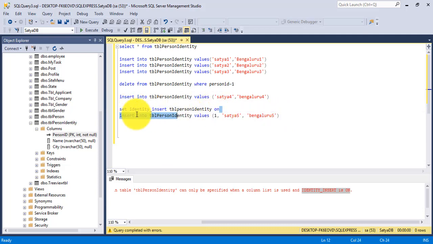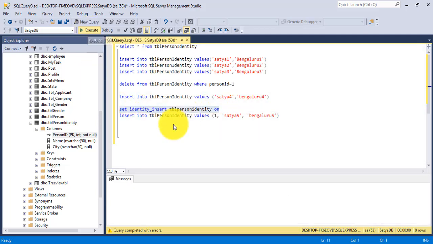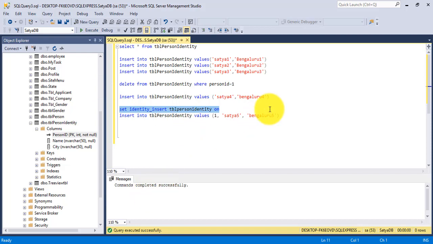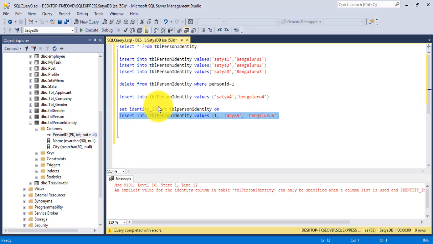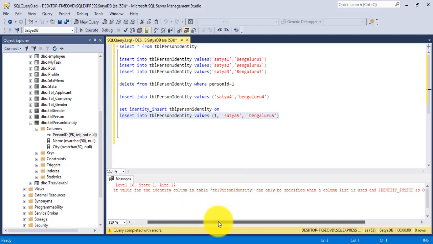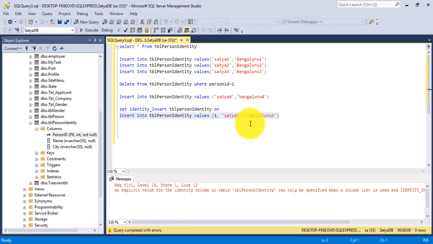First I execute this statement, and it is successful. Now I insert these records with the explicit value, but it gives an error that an explicit value for the identity column can only be specified when a column list is used.